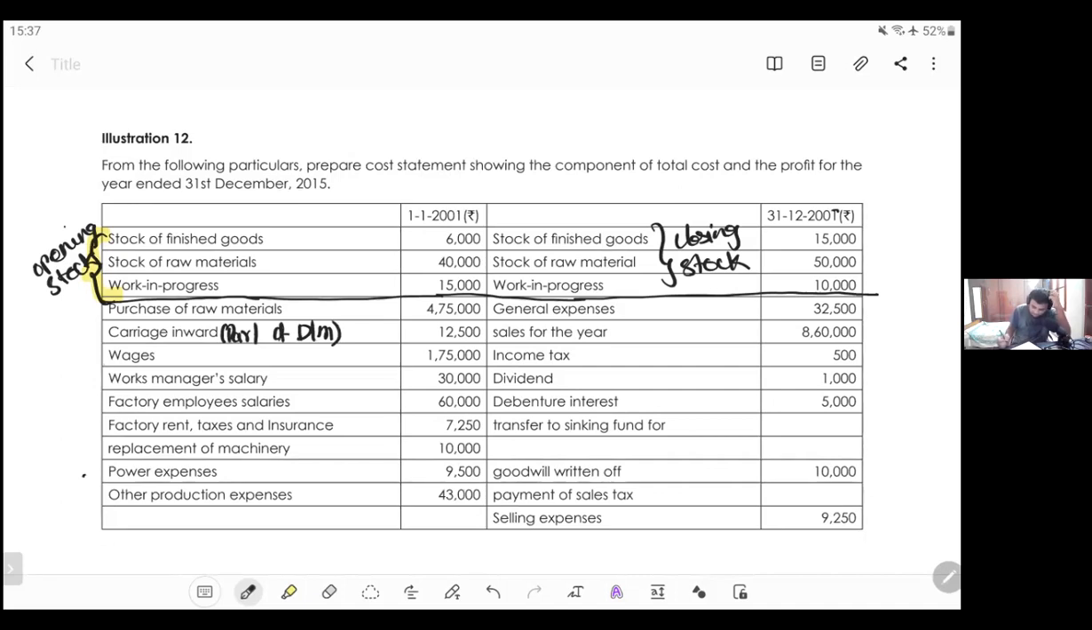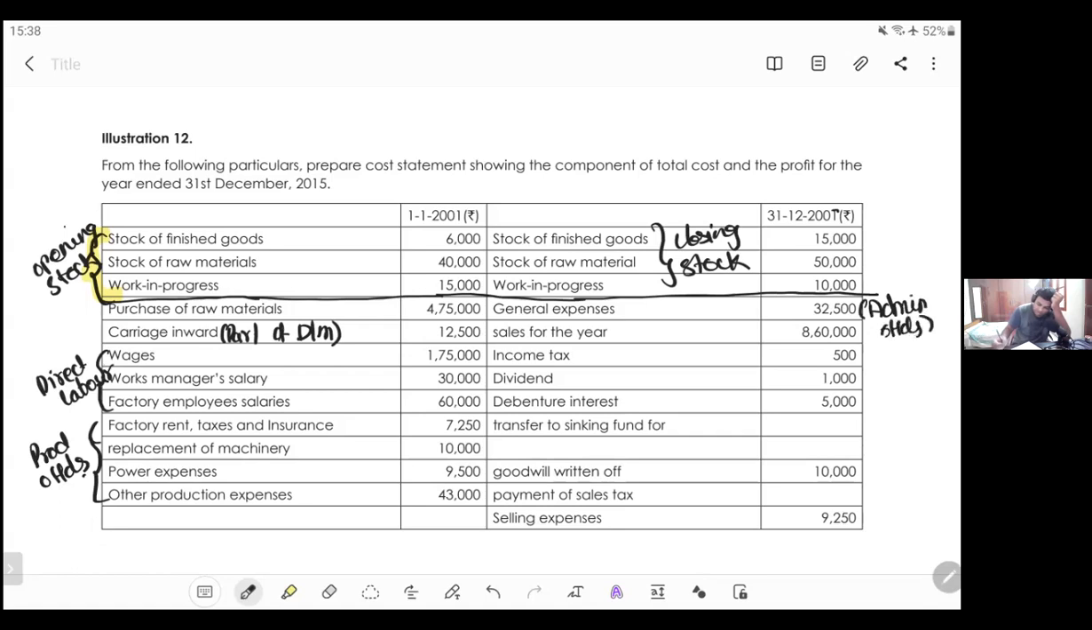Wages, works manager salary. Okay. Factory employee salary. These three things form part of direct labor. Next, factory rent, factory overheads, replacement of machinery, power expenses, other production expenses. These four form part of production overheads, or rather I can say factory overheads, right? Next, general expenses, it forms part of admin overheads.